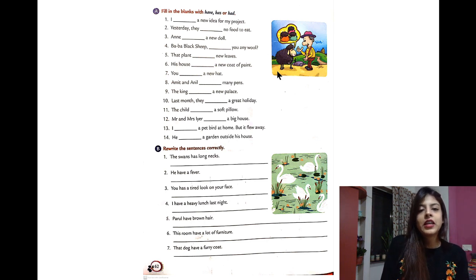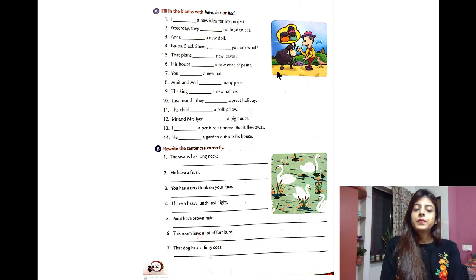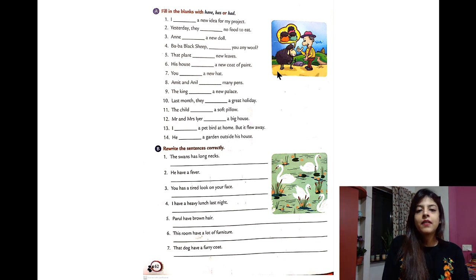I hope you're able to understand has, have and had in today's lecture. So let's do a revision of when has, have and had are used. So has, have and had are the verbs which show us belonging. So they are also called possession verbs.